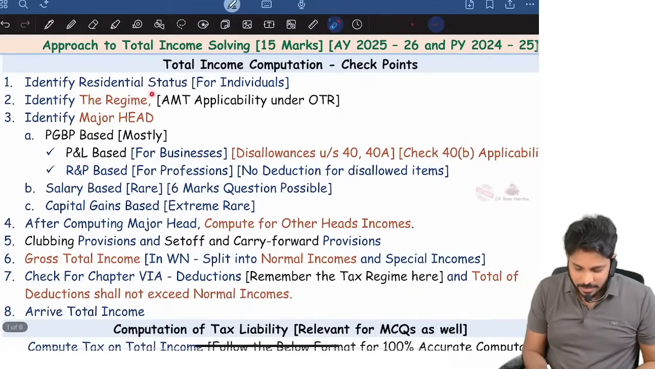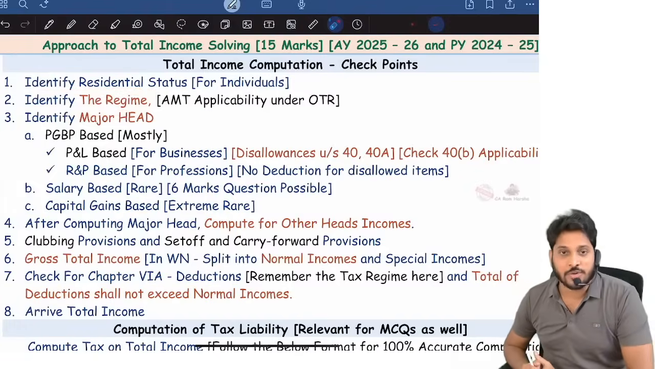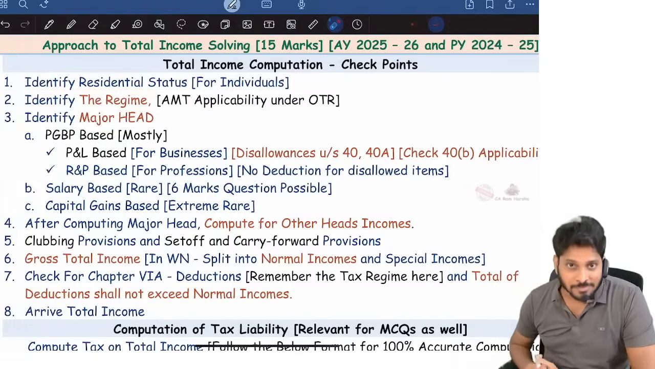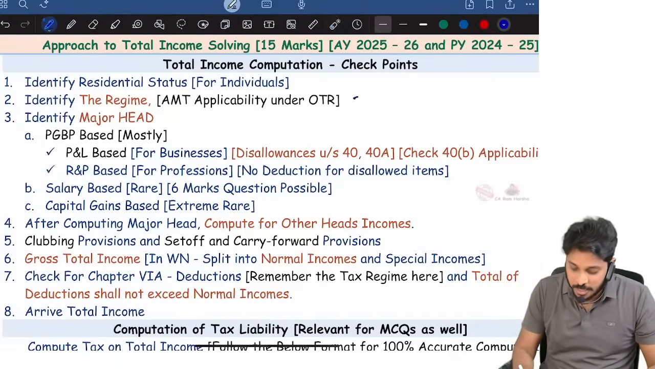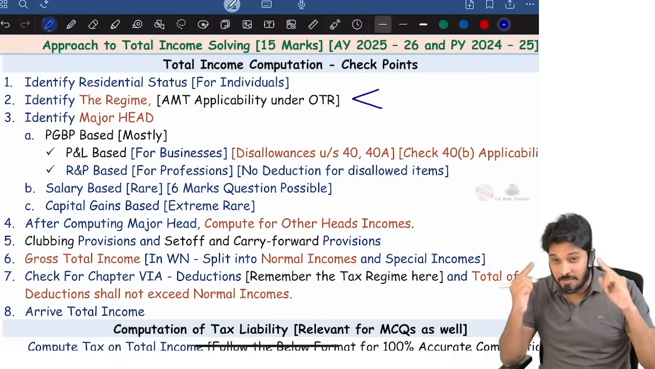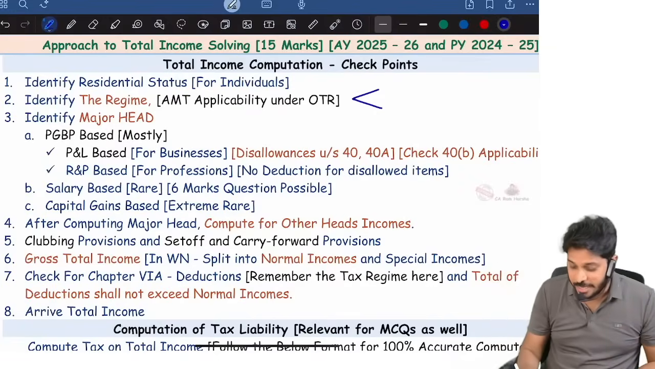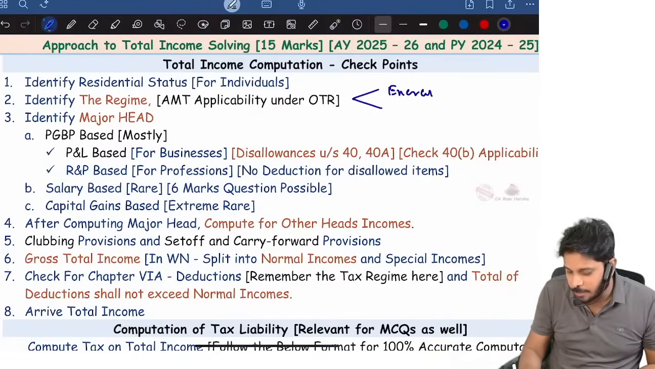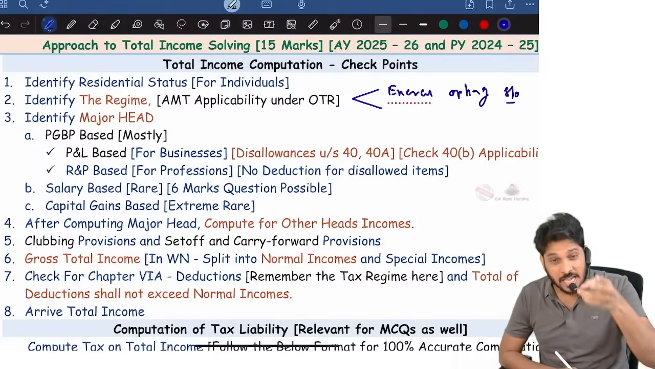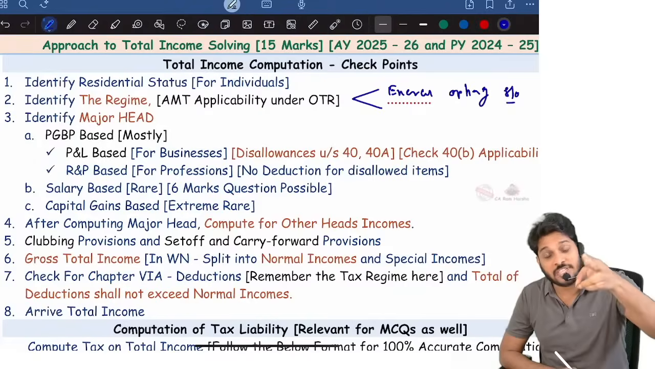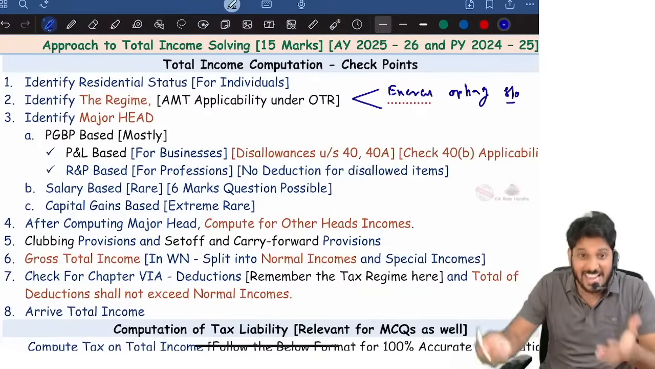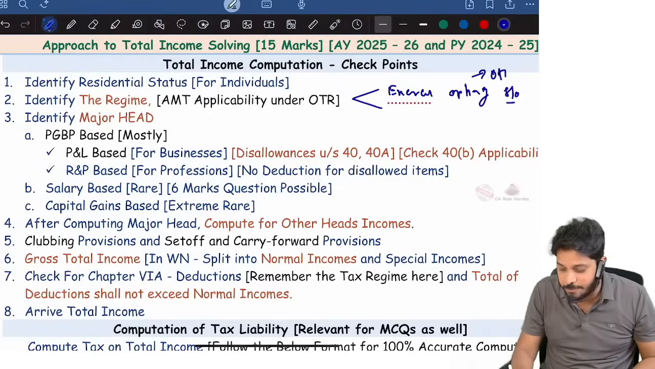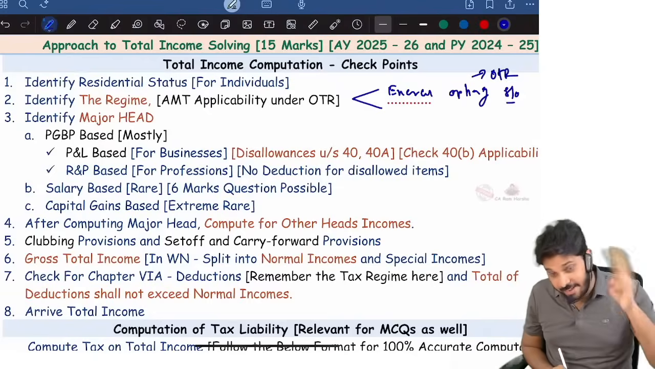The second thing you need to identify immediately is what is the regime. Is it the default tax regime or the optional tax regime? Here, in the question they will use a confusing phrase: assessee exercised option of shifting out. Exercised option of shifting out means what? Shifting out of default tax regime, nothing but the optional tax regime. Other such words will be there.